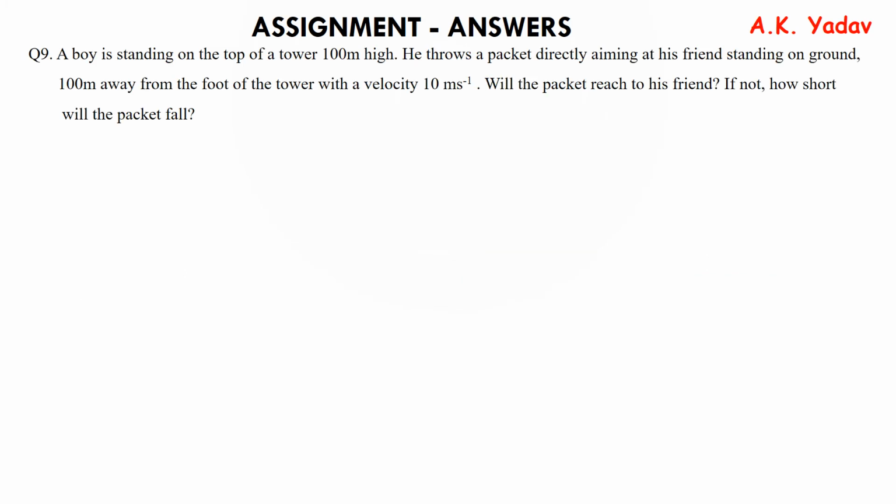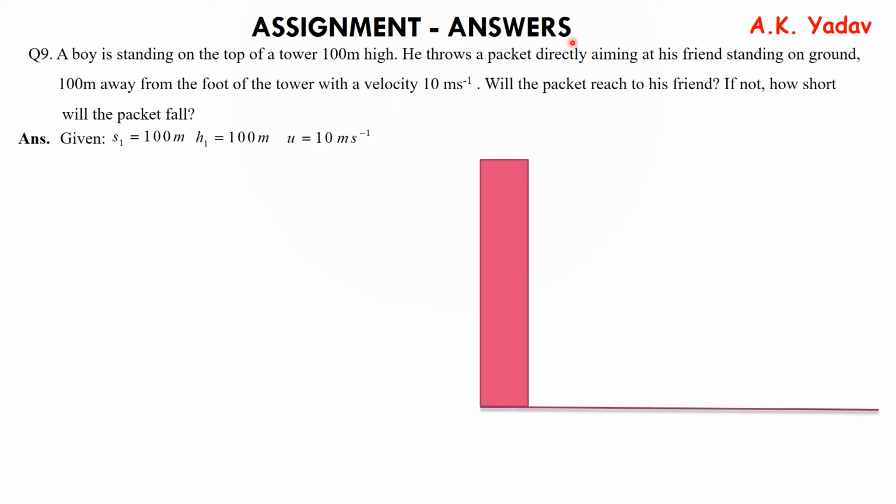Question number 9. A boy is standing on the top of a tower 100-meter high. He throws a packet directly aiming at his friend standing on the ground 100-meter away from the foot of the tower with a velocity 10 meter per second. Will the packet reach his friend? If not, how short will the packet fall? Interesting question. So what is given? The first distance is 100 meter, the first height is 100 meter, the velocity is 10 meter per second.